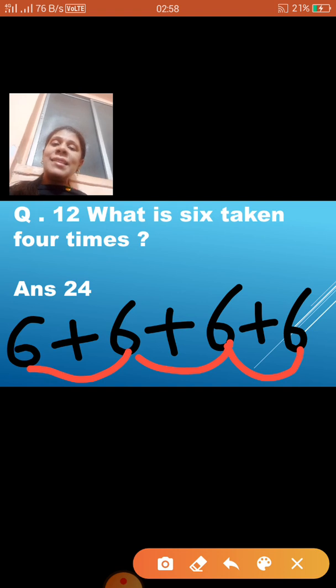So if we add 6 four times, we are going to get the answer 24. And if we say the table of 6 till 4, then also we are going to get 24. If we say the 4 table till 6, we get the same answer.